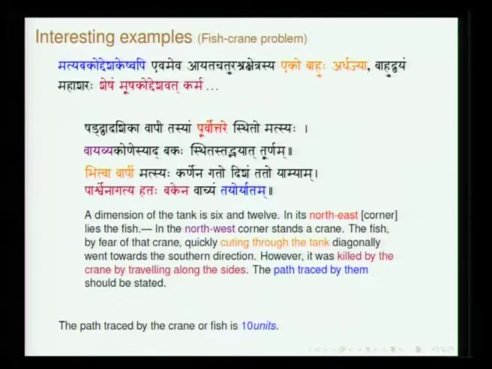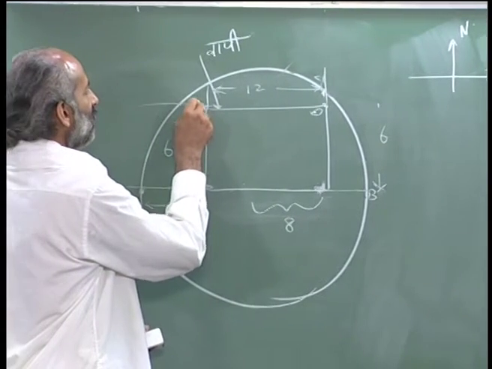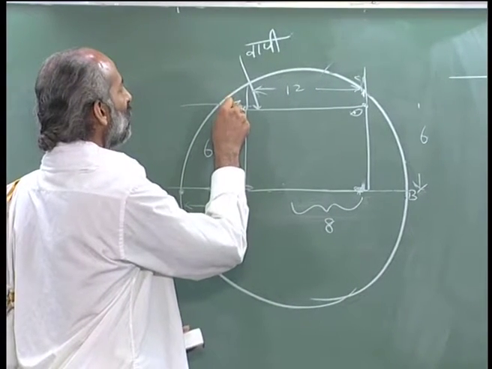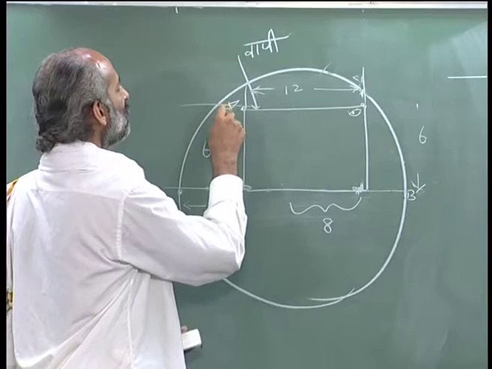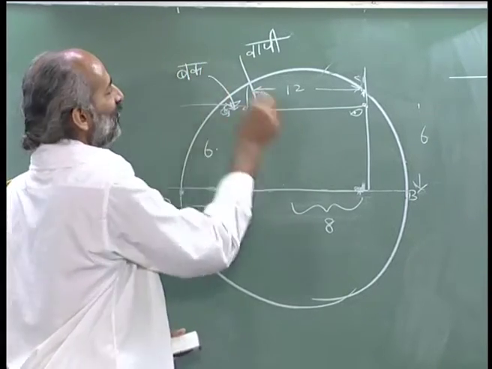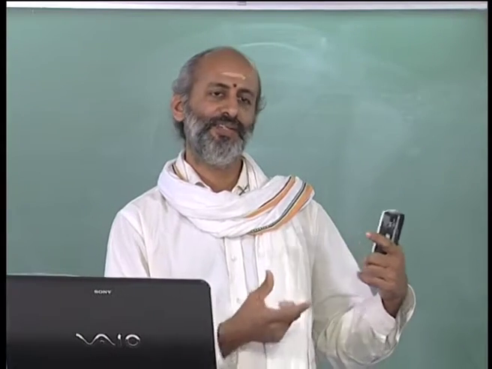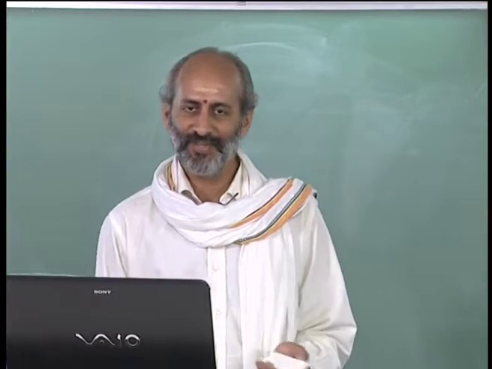Vayavya kone syad bakaha. So Vayavya actually is northwest, okay. So baka is standing here, okay. This is that bird, so this is bakasthana. So this is matsya and this is baka. So bakaha sthitaha tadbhayat turnam. So this fish saw that baka and he thought that he should try to escape somewhere.